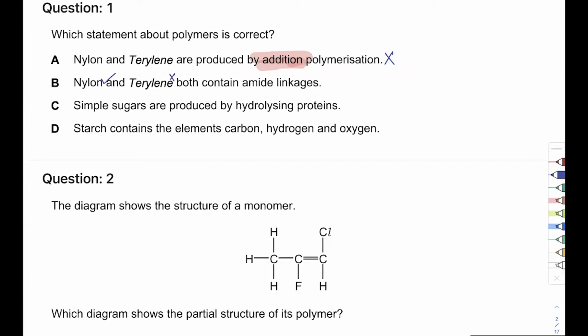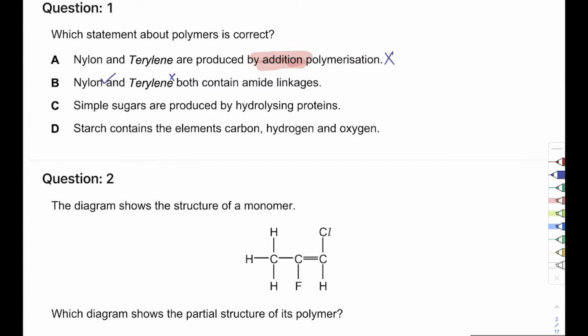Simple sugars are produced by hydrolyzing proteins. Wait a minute. What happens to condensation polymers if you hydrolyze them? You're basically adding water again. Acids will be there to help you out. So you use hydrolysis to convert a condensation polymer back into its monomers. So what this statement is saying is that we are able to make simple sugar from protein. What is the monomer of protein?